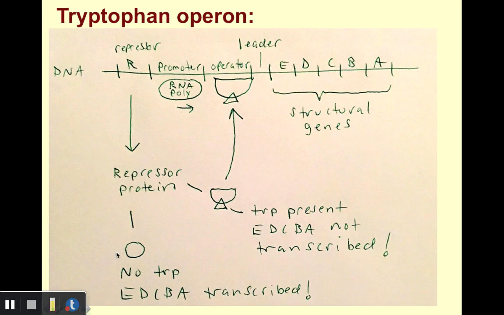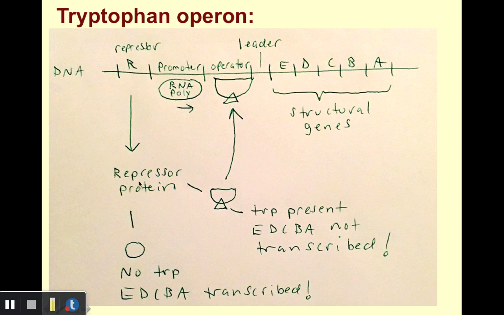So in class, I drew a sketch that looked something like this. Again, we're talking about part of bacterial chromosomes, that's DNA. We have a repressor region, promoter, operator. We also have this region here called the leader region, and then our 5 structural genes, E, D, C, B, and A.